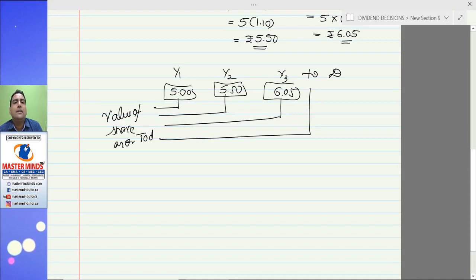Value of any asset is equal to present value of future benefit. This is the fundamental logic here. So P naught, the price you are paying, is equal to the benefit that you are deriving. P naught equals present value of future dividends.